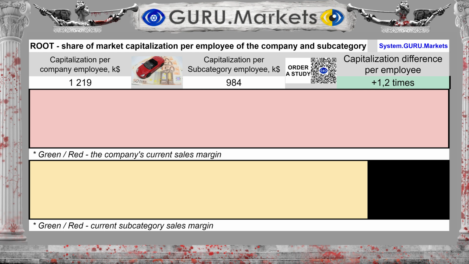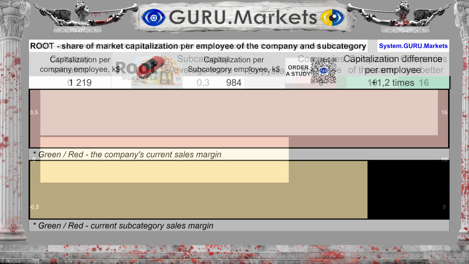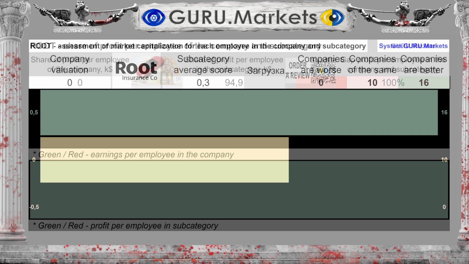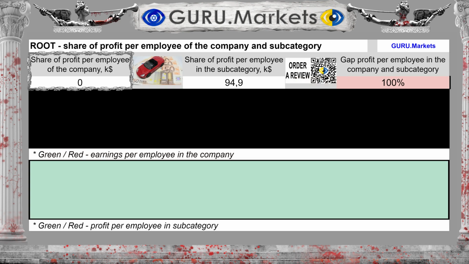The amount of market capital per employee of the organization is equal to $1,219,000, and in the subcategory there are $984,000. The difference between the subcategory average and the organization's indicators is 23.9%. Estimation of the amount of capital per employee in comparison with indicators in the subcategory: Tolerable, 0 points.